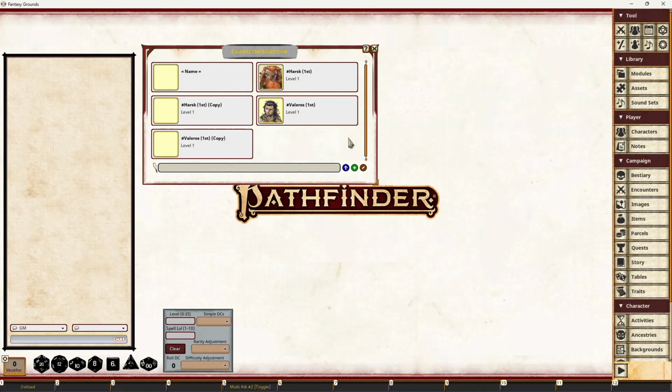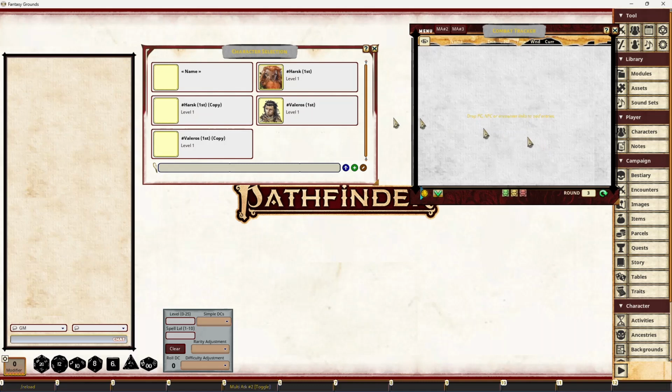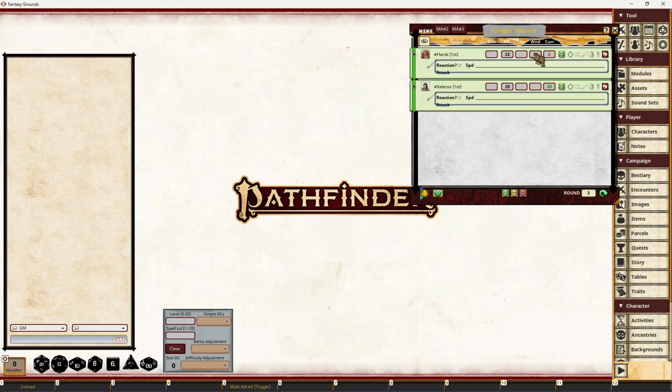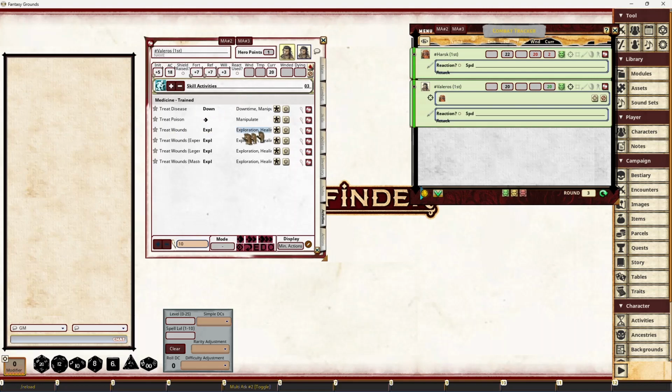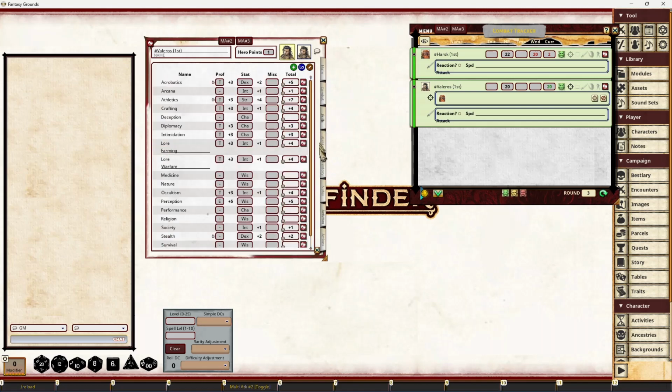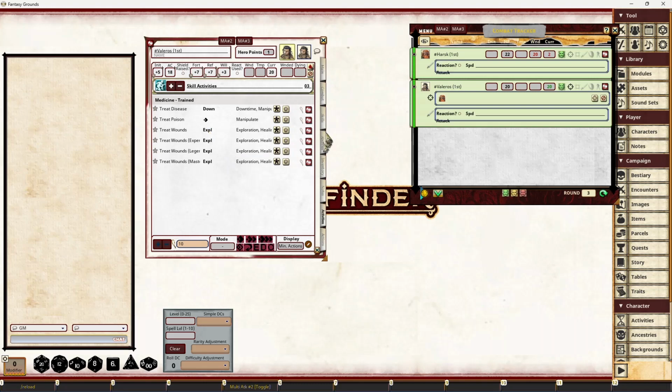In order to use targeting correctly, we'll need to have some actors in the combat tracker. So I'm going to put Valeros in there. I'm going to put Harsk in there as well. Harsk's already got quite a lot of ones on him, down to 2 hit points. So I'm going to target Harsk, and then for my treat ones, rolling. I'm not even trained in treat ones, so I shouldn't be doing this, but just to show you how it actually works. So medicine against a fixed DC of 15.